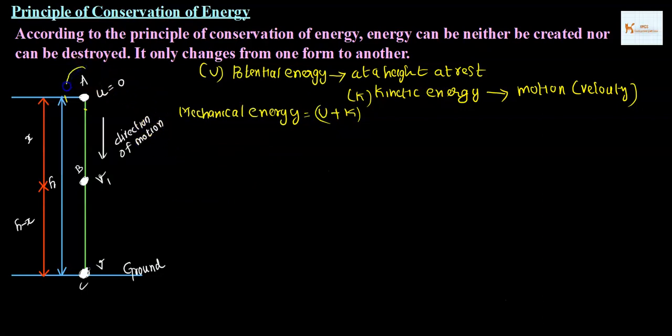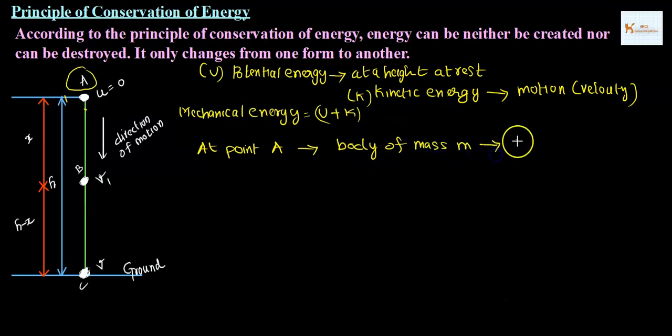Let us consider the point A. What actually happens at point A? At point A, the body of mass m is at rest at a height h. From the figure it is understood that it is at a height h. So the body is at rest, so the velocity is 0.